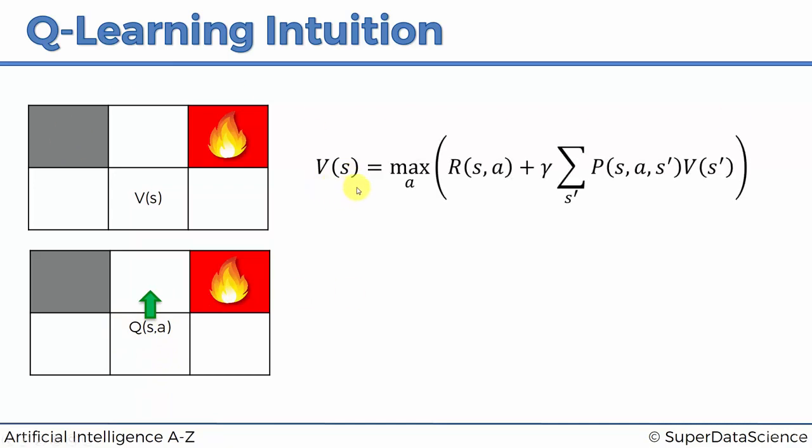As you can see here, we've got V of S, so the value of any given state S, is the maximum of the reward that you get. So maximum based on the actions. In this case, you actually have 4 actions. So maximum out of all the possible actions, and then of this part, which we've already discussed many times. So this is our reward that we get from performing that action in that state, plus a discount factor multiplied by the expected value of the new state that we're going to be in. An expected value because it is a stochastic process. We don't know exactly for sure that we're going to end up over here. We might end up on the left or the right with a certain probability. That's why these probabilities are in here. All right, so that's our value.